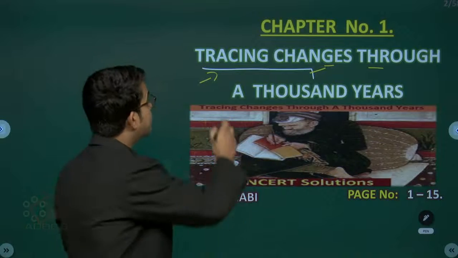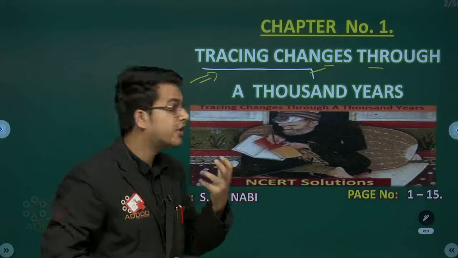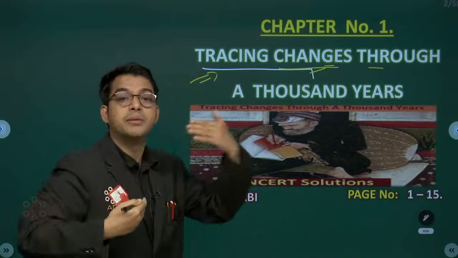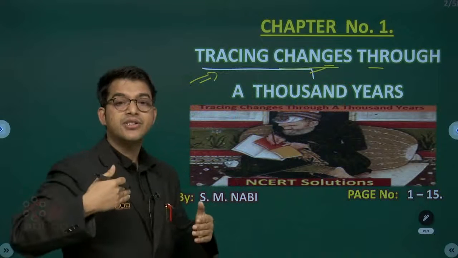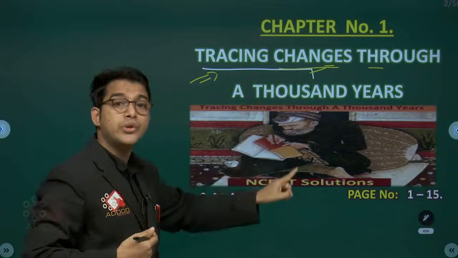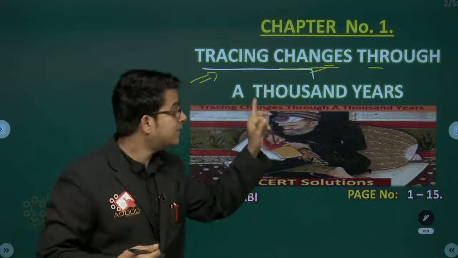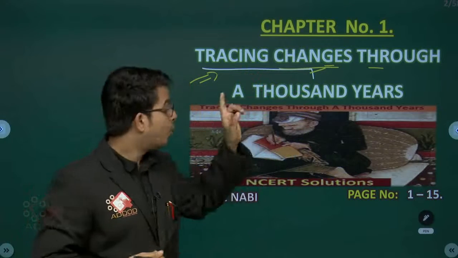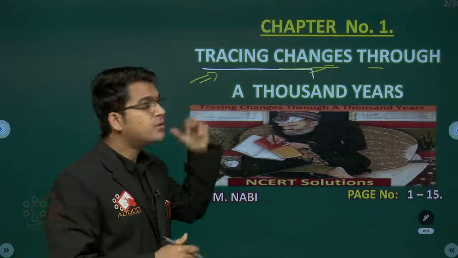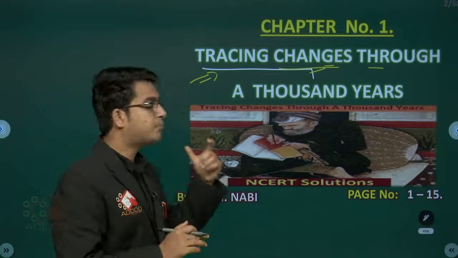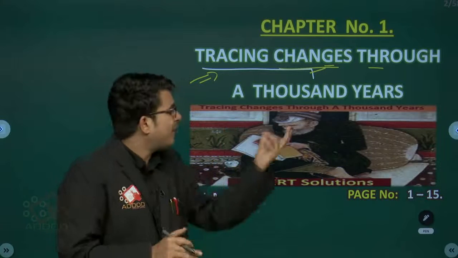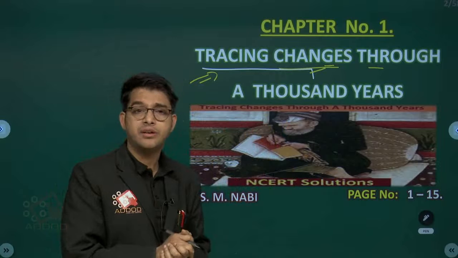Okay, so tracing, we know the meaning, searching. Changes, we know the meaning, development, imperfection to perfection, incompletion to completion, like that. Through a thousand years means we are going to study a thousand years over here. So why do we need that? The first and most important question that comes into our mind is why do we need to study a thousand years?